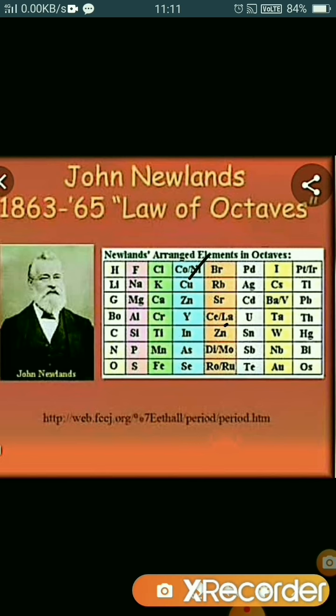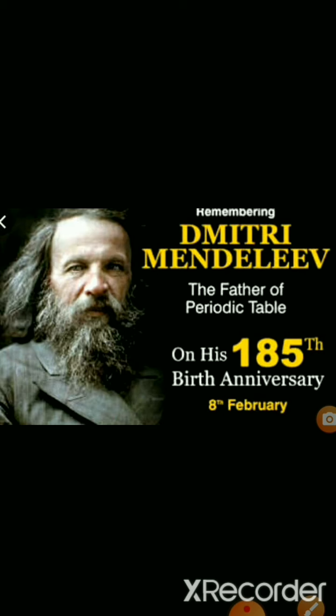After that, a Russian chemist, Dmitri Mendeleev, got the credit to arrange the elements successfully in the form of a table. This table is called Mendeleev's periodic table. He is also known as the father of the periodic table. He wrote the properties of the known 63 elements on separate cards and arranged those cards in the same vertical column that had similar properties, and he found that elements arranged in increasing order of their atomic masses and elements with similar properties appeared at definite periods.